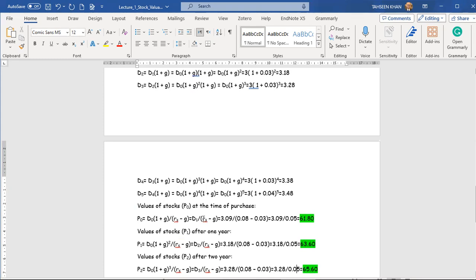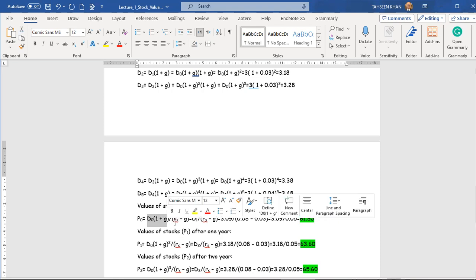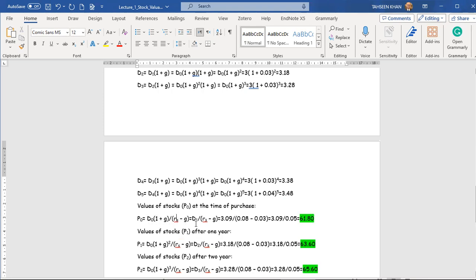Now here we are going to calculate the value of the stock at the time of purchase. P0 is equal to D0 (1 plus g) divided by Rs minus g. Rs is the expected capital gain, minus the growth. So D0 (1 plus g) is equal to D1. We have the value of D1. We also have the value of Rs and of the growth. We have put these values.